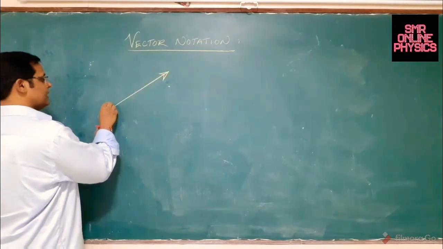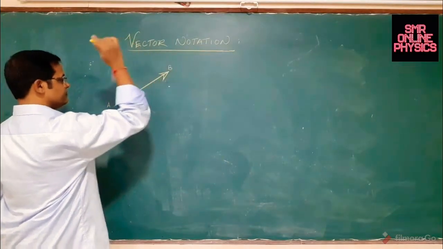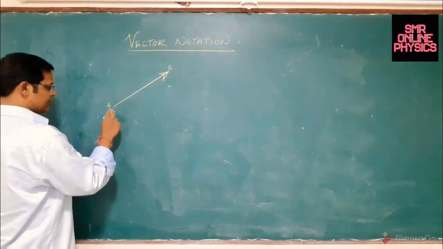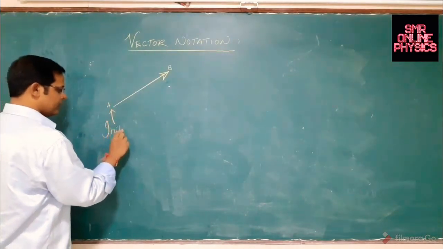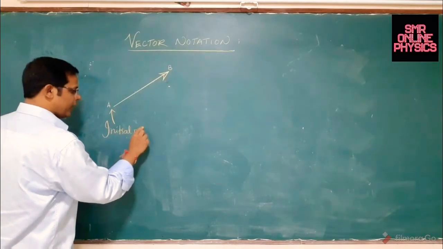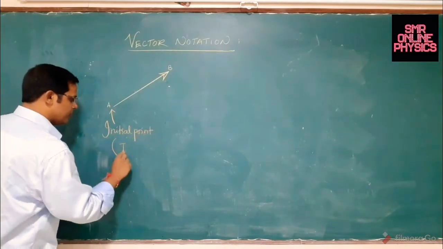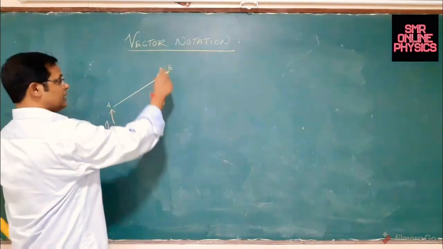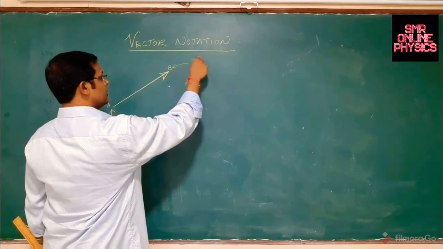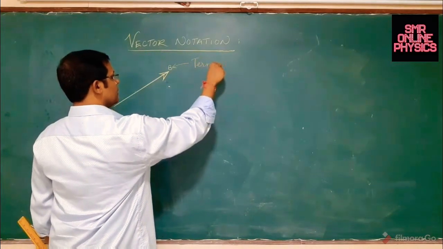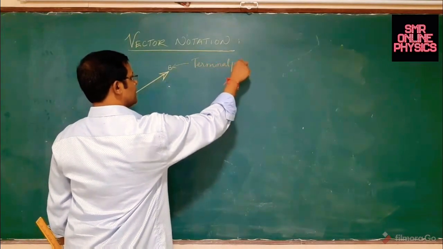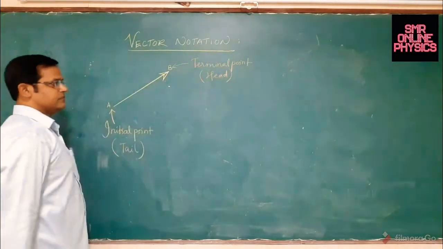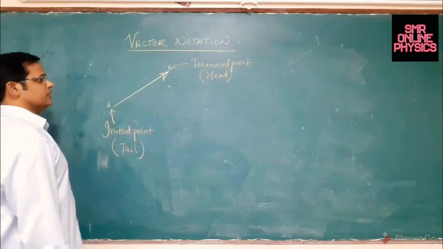I will call this A, this B. This A we call the initial point of the vector, or you simply remember it as the tail of the vector. The B is called the terminal point of the vector, or you remember it as the head of the vector.